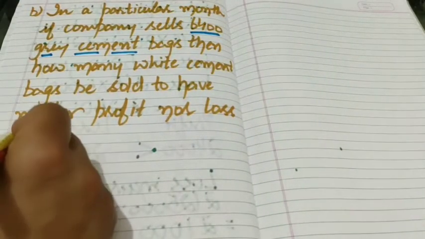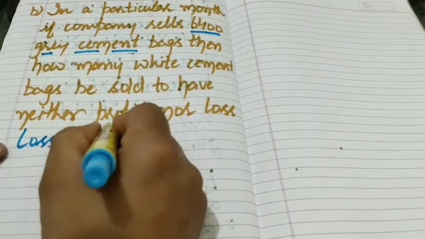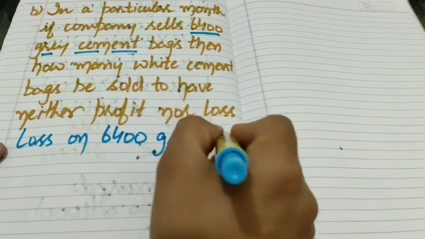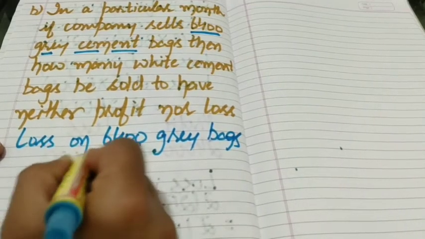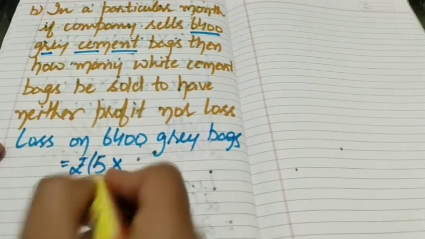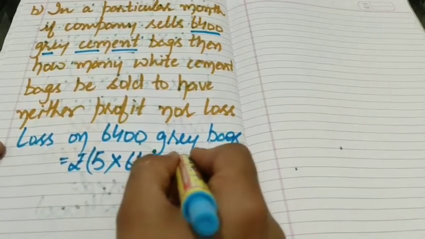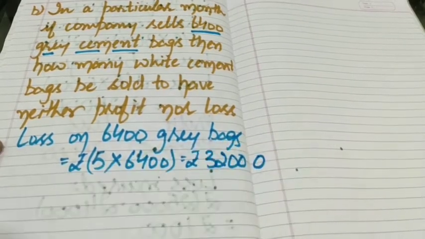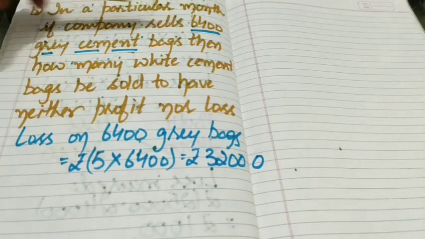So here we write loss on 6,400 grey cement bags equals to rupees 5 multiplied by 6,400, that is rupees 32,000. Means total loss is rupees 32,000 while selling 6,400 grey cement bags.